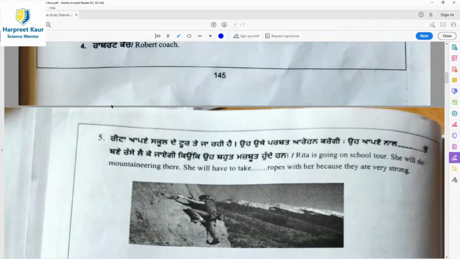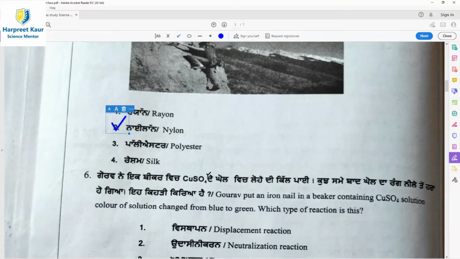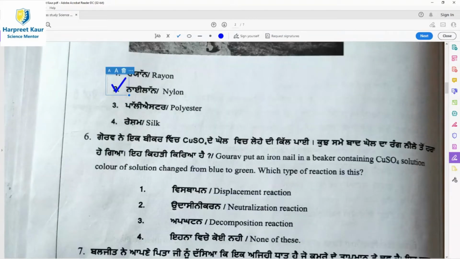Then question 5, Rita is going on a school tour. She will do mountaineering there. She will have to take dash ropes with her because they are very strong. So here what we need is the ropes made of the strongest material, and we all know nylon. Option 2 is the right answer. It is the strongest material to be used as a rope.